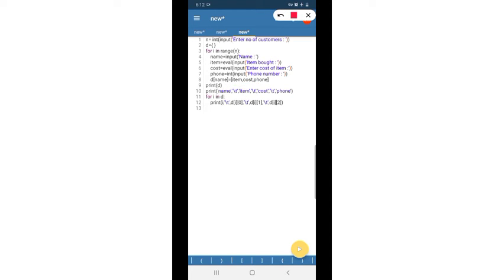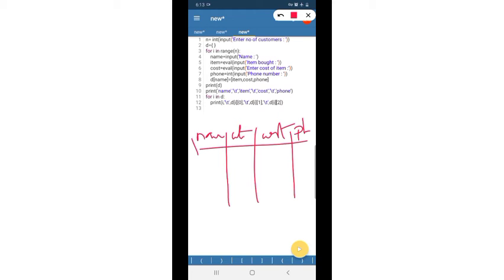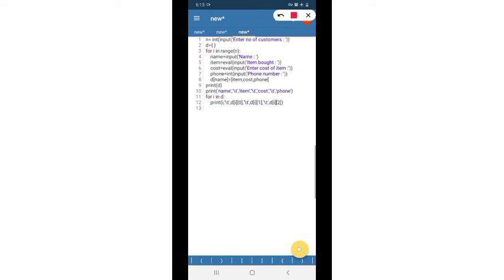Then we need columns like this, and there should be column names: name, item, cost, phone. So column names should be given. These lines will not be there, but there should be column names inside which we have to give the values.